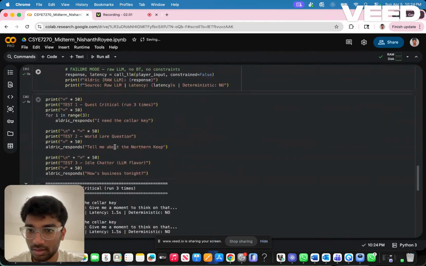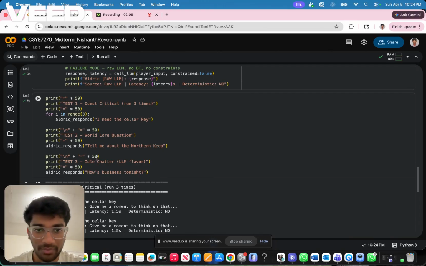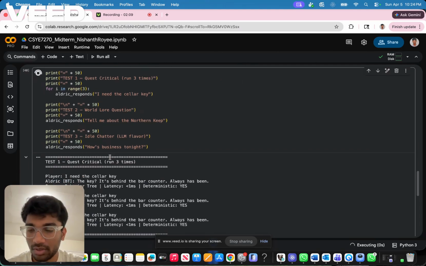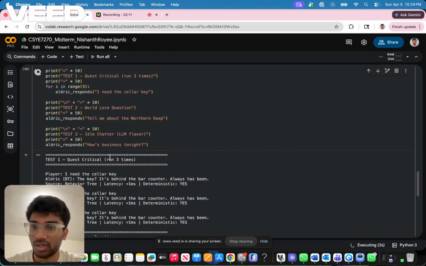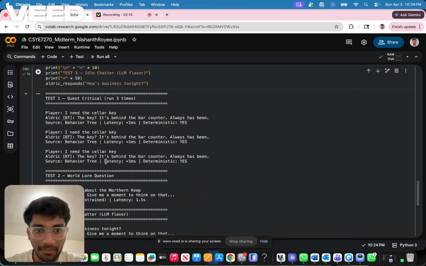Here we can see I asked it three times, and we'll see how it goes. Same answer. Let's run. When it was false, that's when I ran it before, and now it's true. We can see same answer every time. Source: behavior tree, latency under 1 millisecond, deterministic. It's the same all the time. The BT caught the quest-critical input and handled it without touching the LLM.